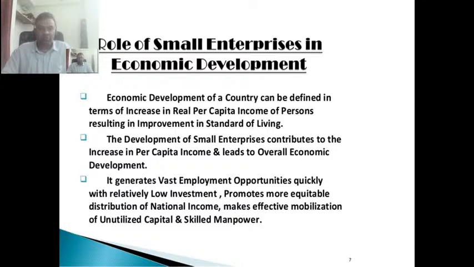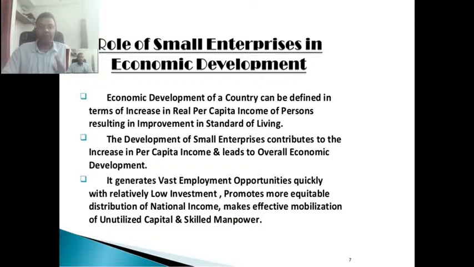The example of Lenskart, which started in a 1 BHK or maybe smaller place, less than 1 BHK. But today they have emerged as a unicorn. They work as a role model for many other entrepreneurs who want to start their own business. It promotes more equitable distribution of national income. If we avoid MSME, maybe there will be GDP growth, there will be economic growth, but that will not percolate to everyone. Maybe that will be restricted to few people, and that will again lead to increasing inequality.